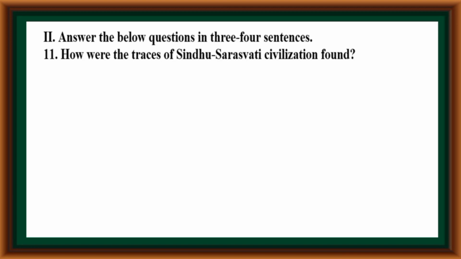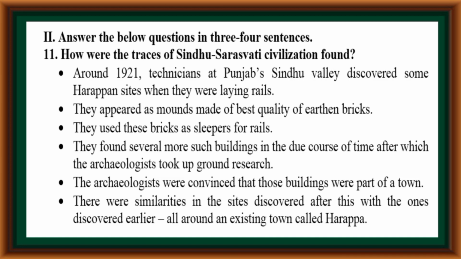Second main, answer the below questions in 3 to 4 sentences. How were the traces of Sindhu Sarasvati civilization found? Around 1921, technicians at Punjab's Sindhu Valley discovered some Harappan sites when they were laying rails. They appeared as mounds made of the best quality of earthen bricks. They used these bricks as sleepers for rails.